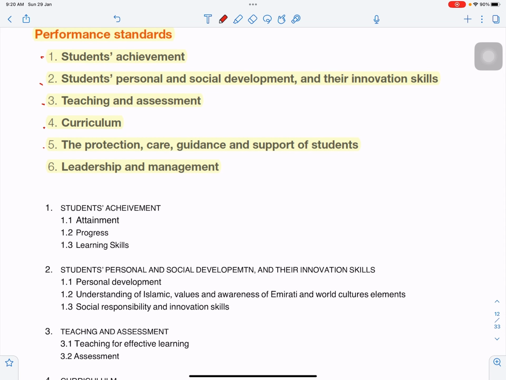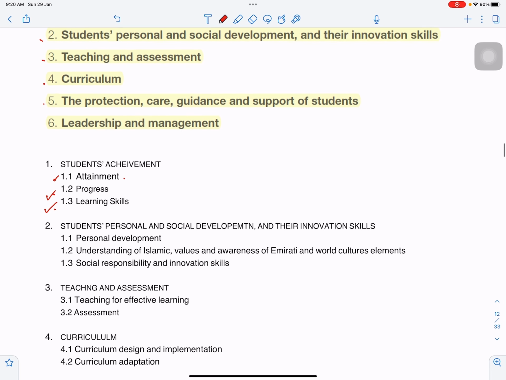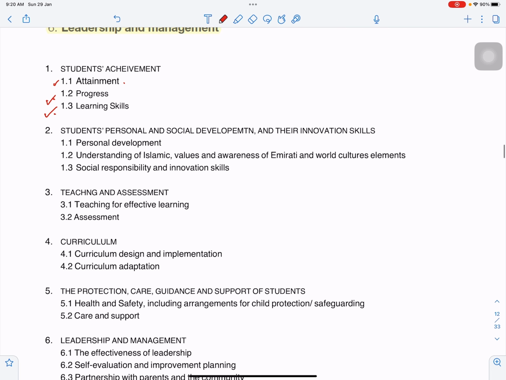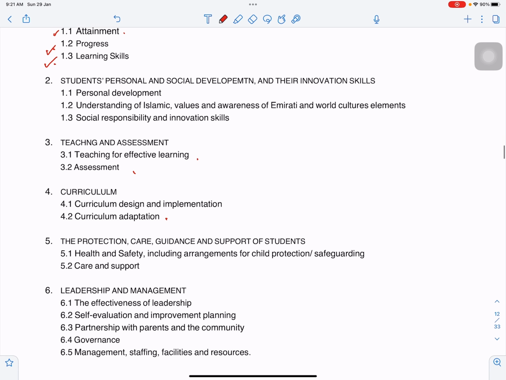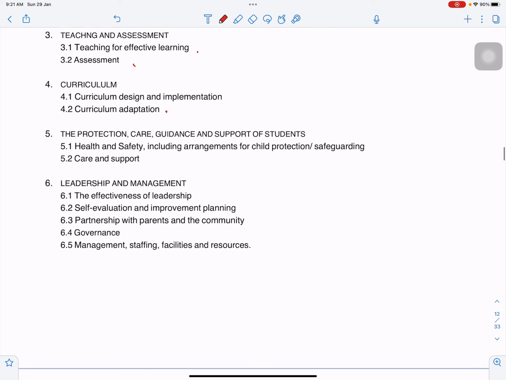And under each performance standard there are further subcategories. For example, this one: in student achievement, what they're talking about is attainment, progress, skills. I will not go through all, because I made this a note for myself, because reading that document again and again is not very easy. So you should be able to remember which ones come under students' achievement. One will be there, the other 3 will be different, maybe coming from here, from here. So, distraction. In this context you will read these pointers and remember these.